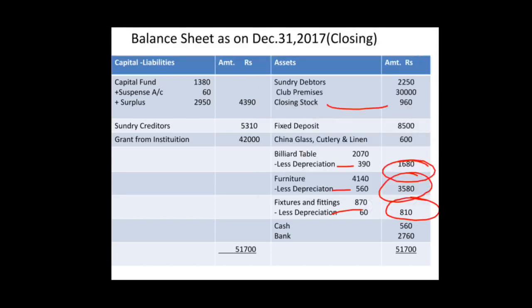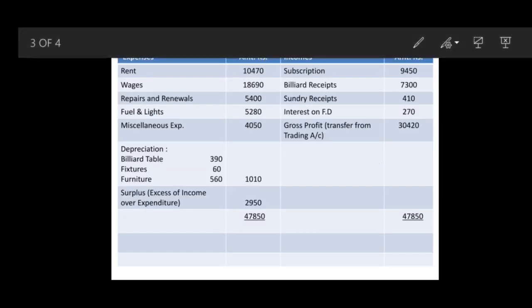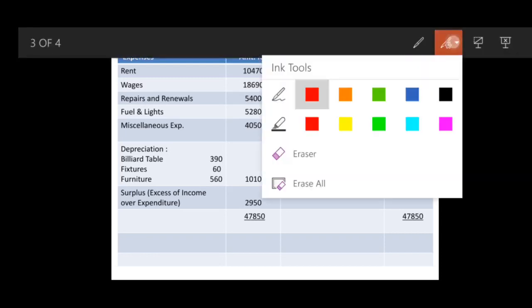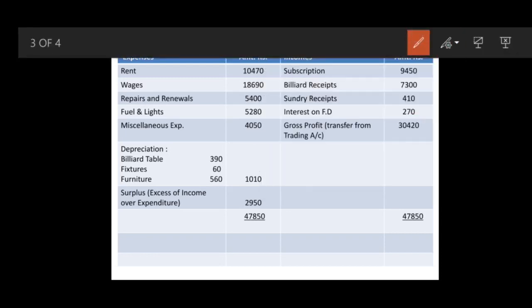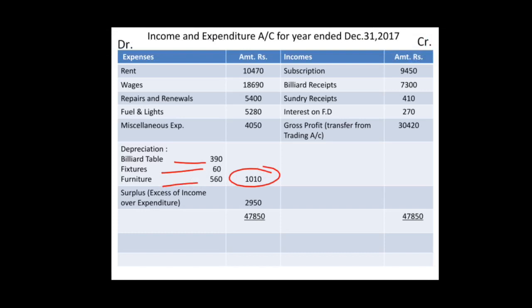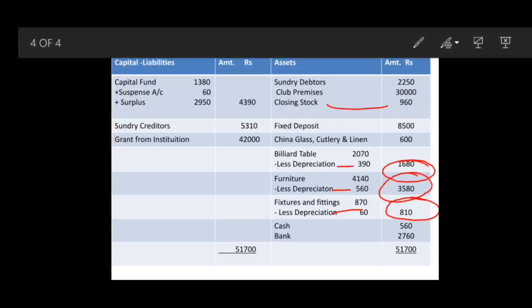These depreciations have to be transferred to income and expenditure debit side. Depreciation billiard table 390, fixture 60 and furniture 560. Outer columns gives you 1010. So this way your all the items of adjustments are over. Now we are making the total of this.